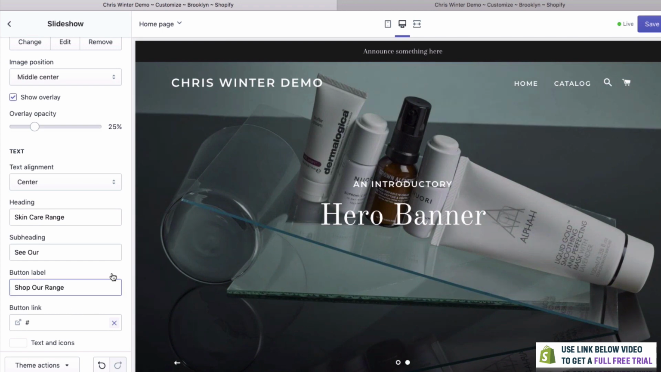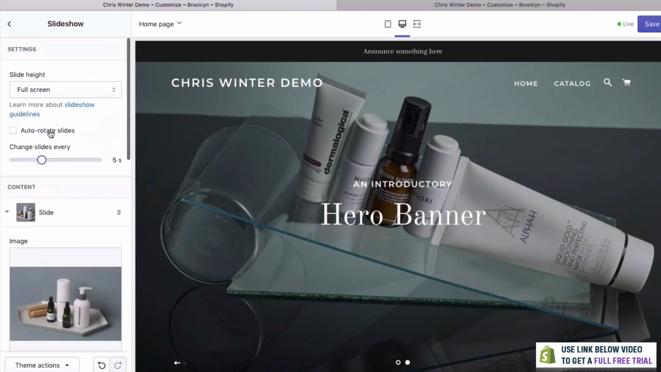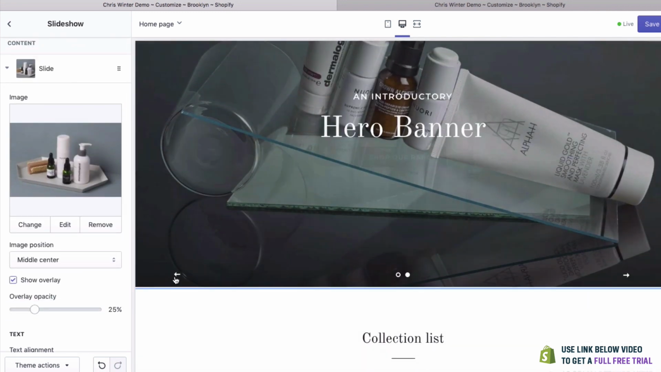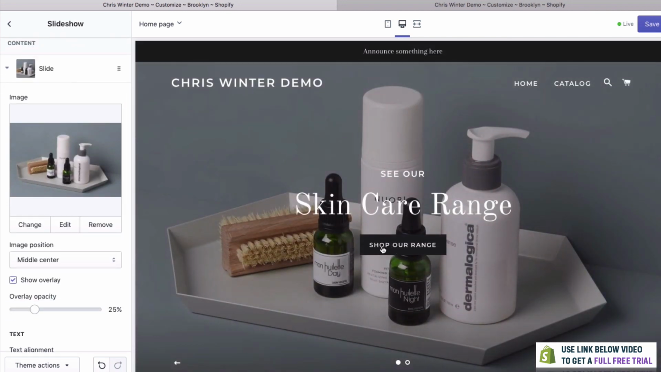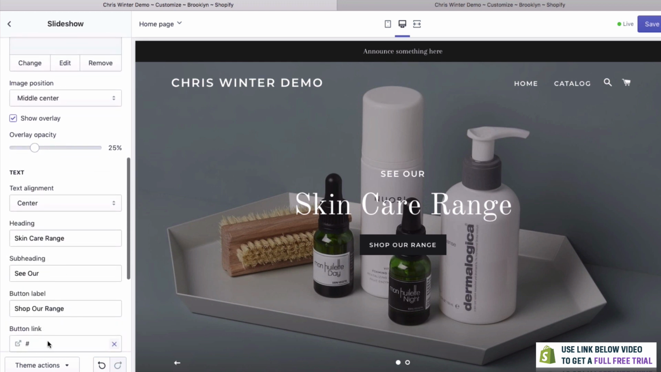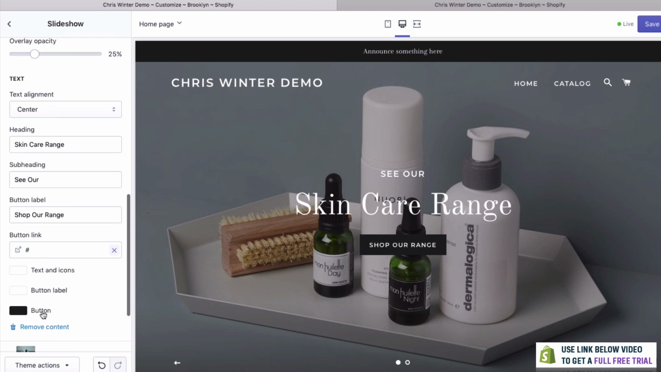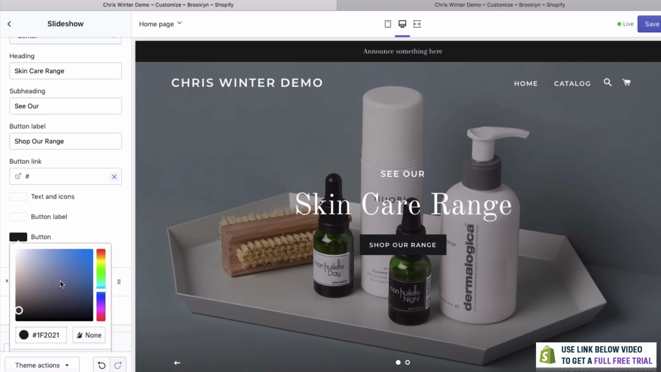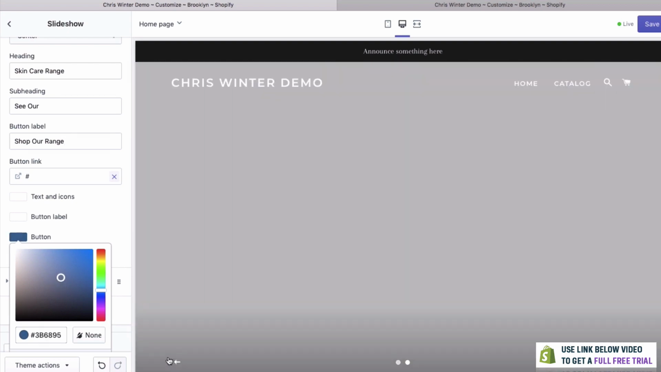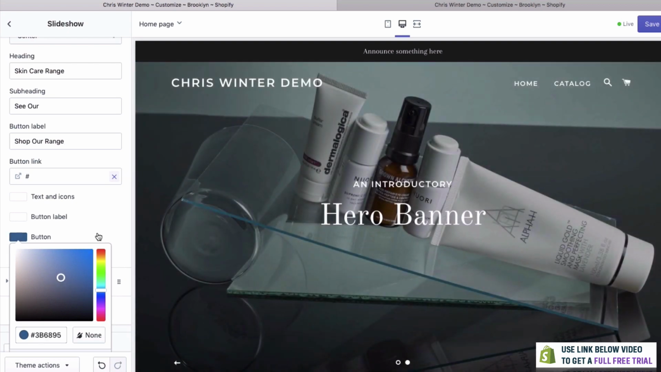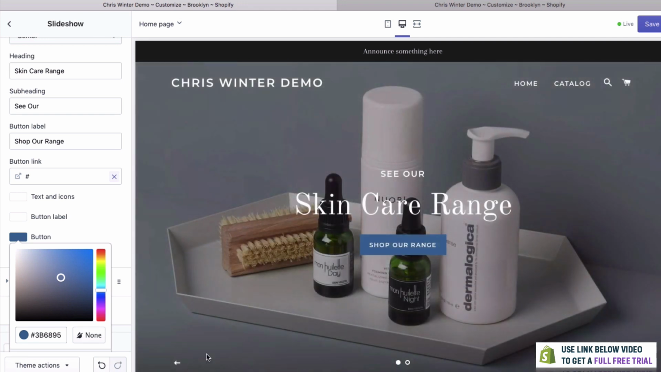And you can see, just turn that off for a second. There we go. We now have this button here, which says shop our range. And we could link this to a page, which we can do later on. If we wanted to change the color of this button, it's simple. We've just got a color picker here. I think a nice blue would work well. There we go. And you can see that looks really good.